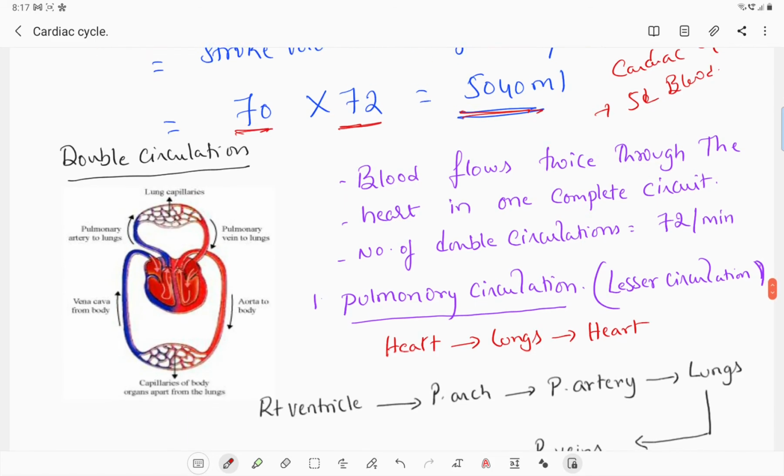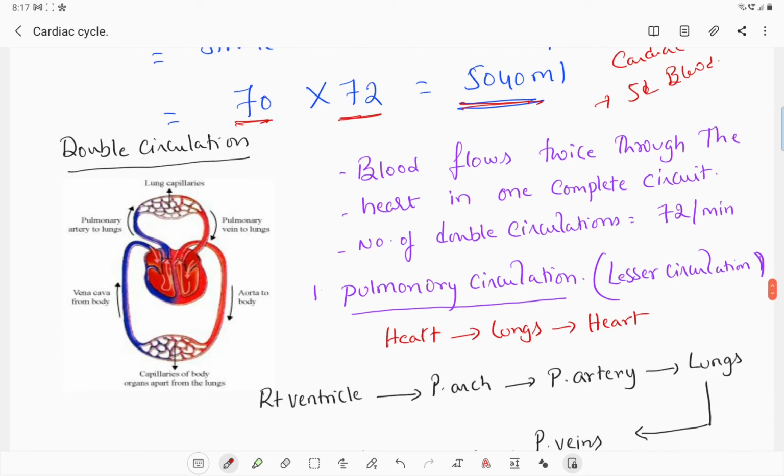Now let's go for the next one, double circulation. What is meant by double circulation? Blood flows twice through the heart in one complete circuit. Okay, in one complete circuit, the blood is flowing twice through the heart. So once towards the right side, once towards the left side, simultaneously. So the number of double circulations equals the number of beats. That means how many times the heart is beating, those many double circulations occur. The heart beats 72 times. Okay, the number of double circulations in the human heart is 72 per minute.